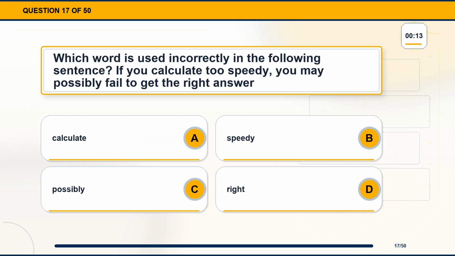Question 17. Which word is used incorrectly in the following sentence? If you calculate too speedy, you may possibly fail to get the right answer. Option A, calculate. Option B, speedy. Option C, possibly. Option D, right.